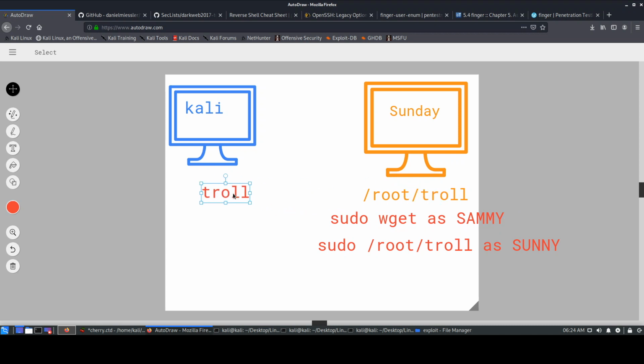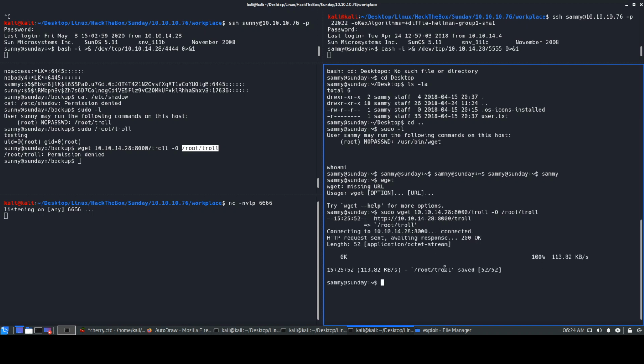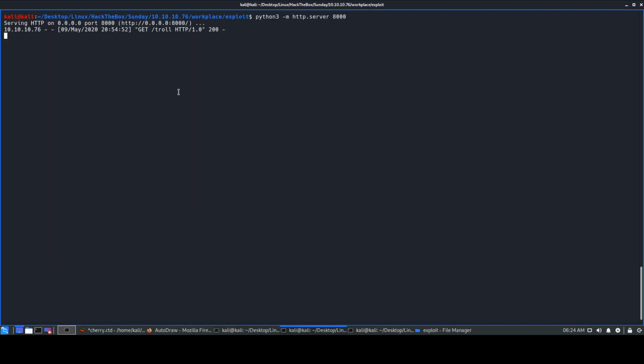We have to get this over here. So we do that. 10.10.14.28. This is my attack machine's IP address, my Kali machine. So port 8000, and we'll be getting this file. We'll be outputting it to root troll. Okay, we'll press enter. And it says it was successful. It says it's saved. And over here also we get the response, obviously 200.